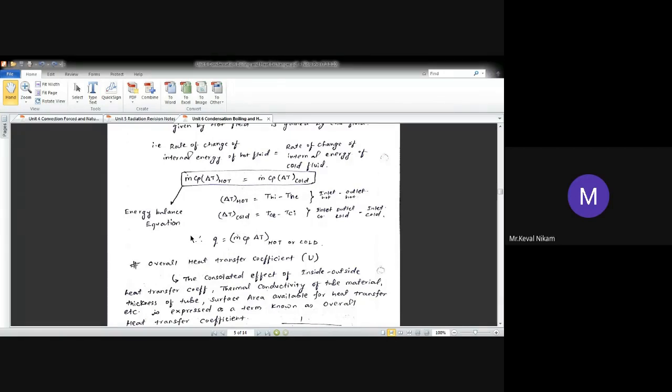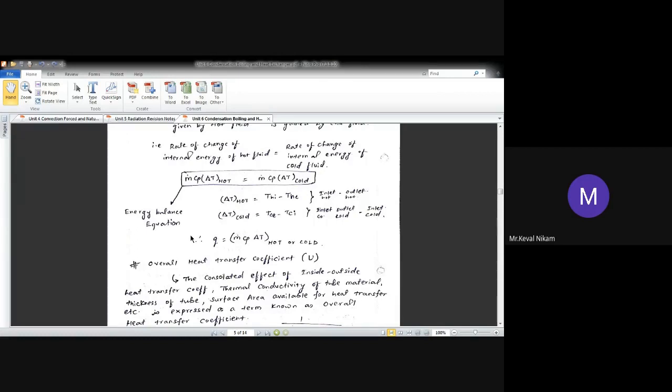But here, while deriving and learning the heat exchanger, we must assume that the total amount of heat given by the hot fluid will be equal to the total amount of heat taken by the cold fluid, because we design the heat exchanger for the maximum heat transfer rate, not the minimum heat transfer rate.